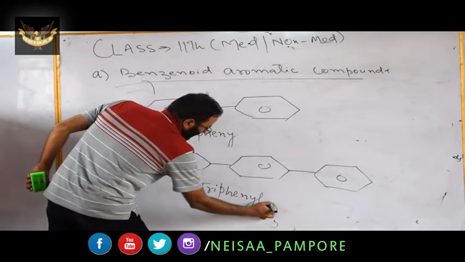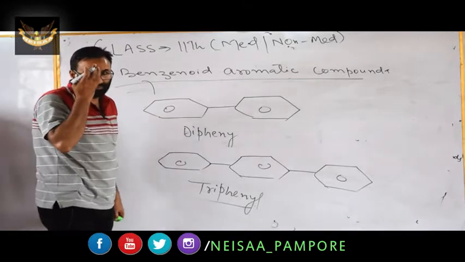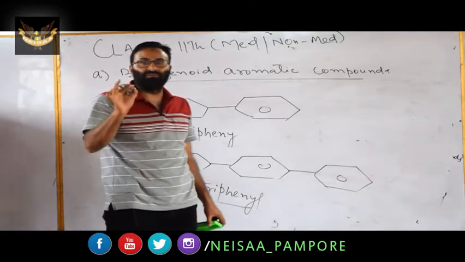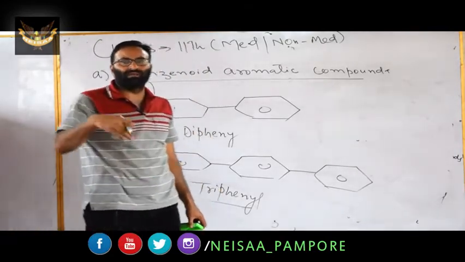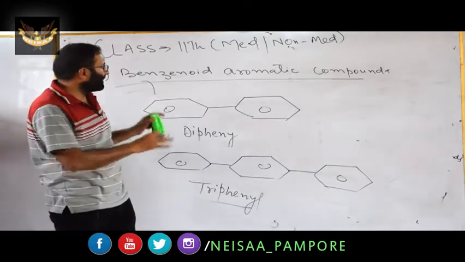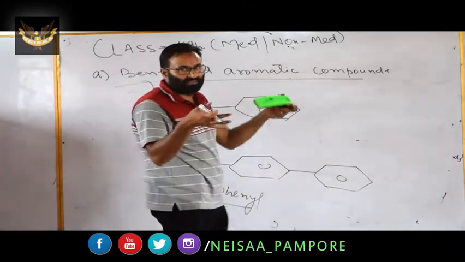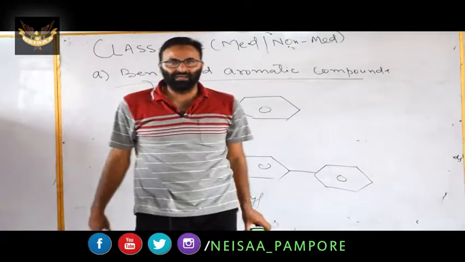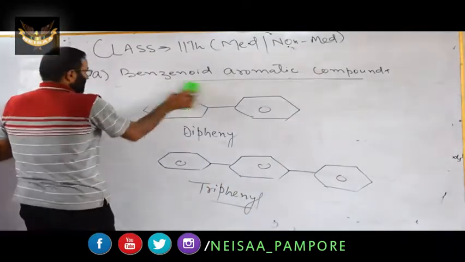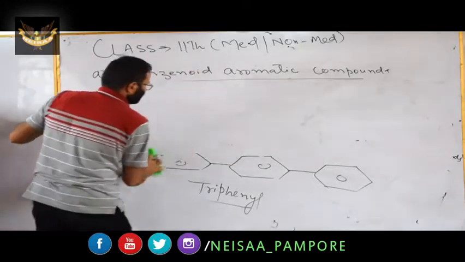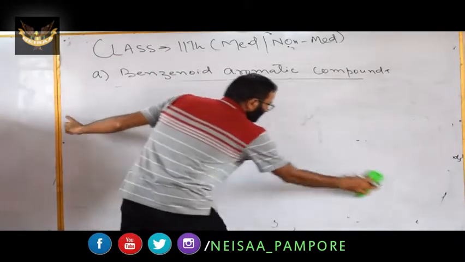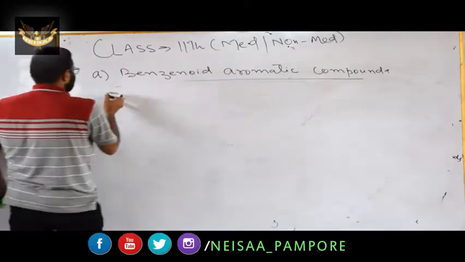In a nutshell, you have to remember that aromatic compounds which contain one or more benzene rings in the molecular structure are known as benzenoid aromatic compounds. Benzene rings can be either fused or isolated. Remember this point. Now we have the second type, the second category, that is non-benzenoid.